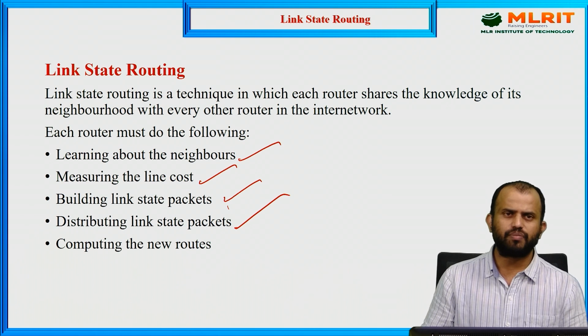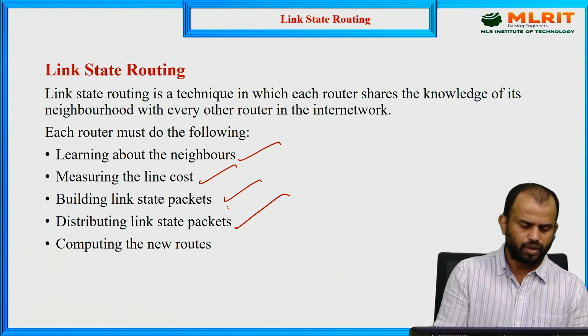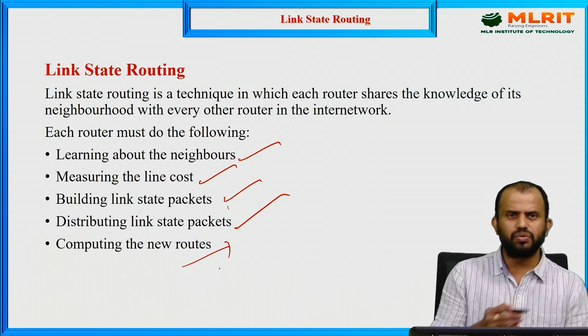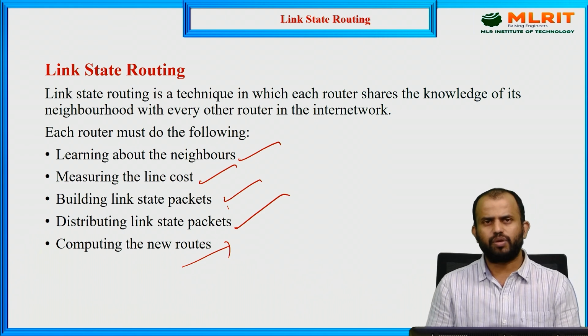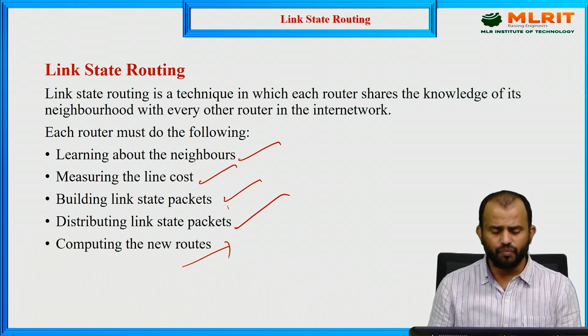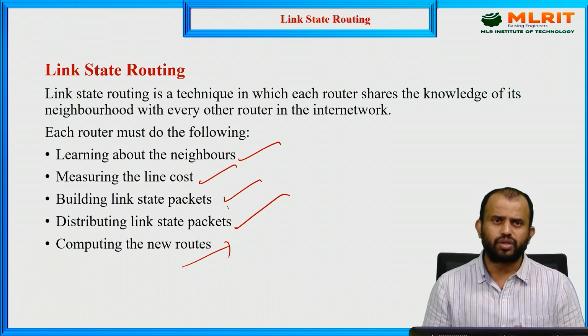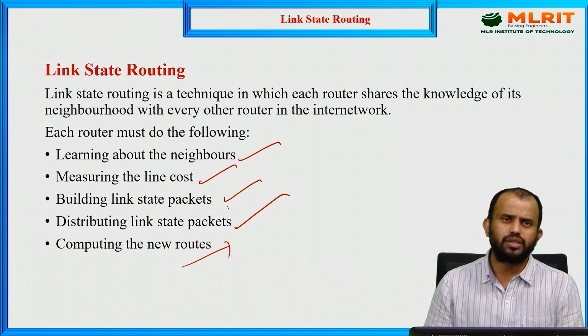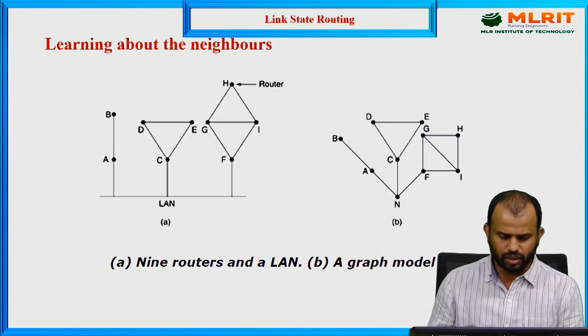At the same time, there is computing the new routes. While sharing and transmitting information, we have to compute the values, which means finding the shortest path. That analyzing mechanism is what we call link state routing.